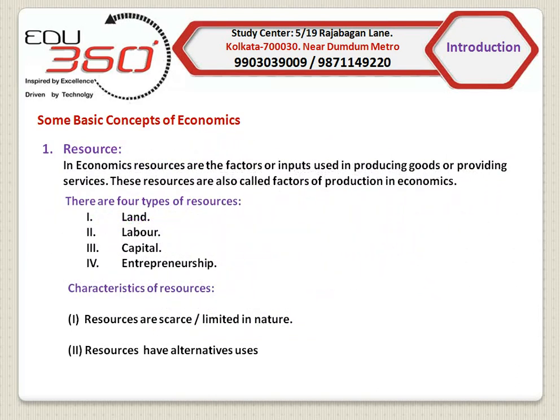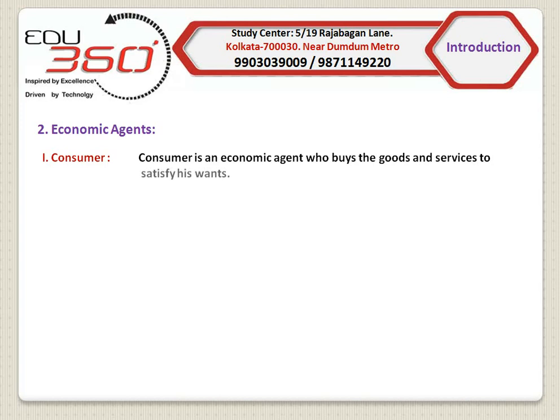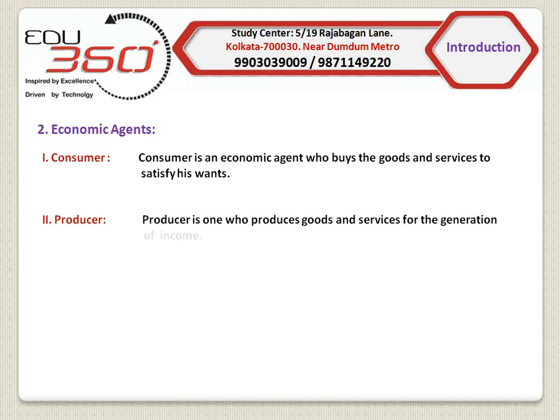Now we will discuss the second important concept, that is economic agents. There are four types of economic agents. Number one, consumer. A consumer is an economic agent who buys goods and services to satisfy his wants, starting from a child who consumes baby foods to a senior citizen. All are consumers. Number two, producer. A producer is one who produces goods and services for the generation of income.